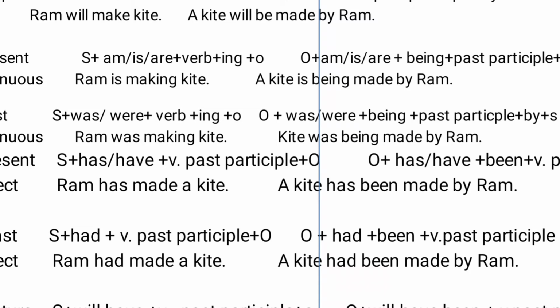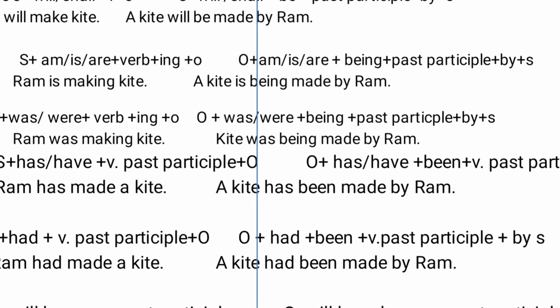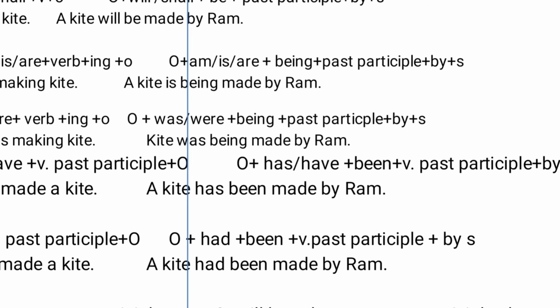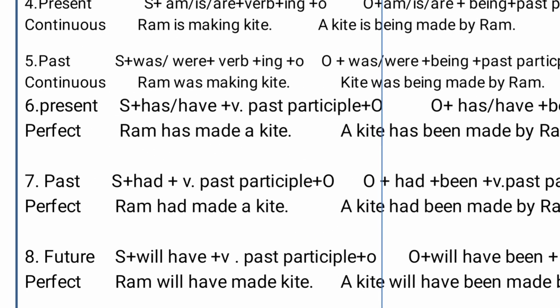Then present perfect tense. Next is present perfect tense. Subject plus has, have plus verb past participle plus object. So the sentence is: Ram has made a kite. According to this, what will we have to do? Object plus has, have been plus verb past participle plus by plus subject. So the sentence will be: a kite has been made by Ram, because it is a single kite.